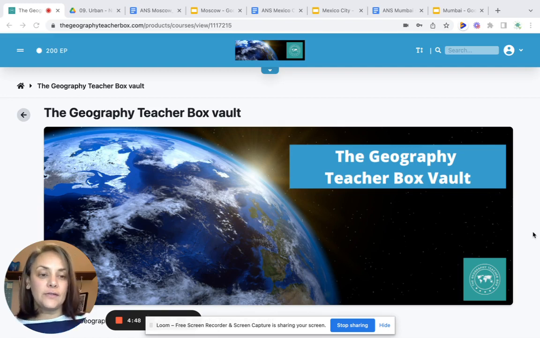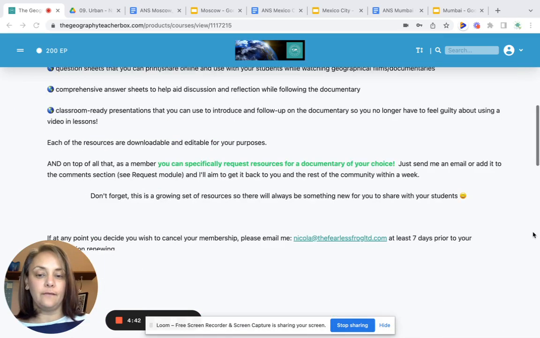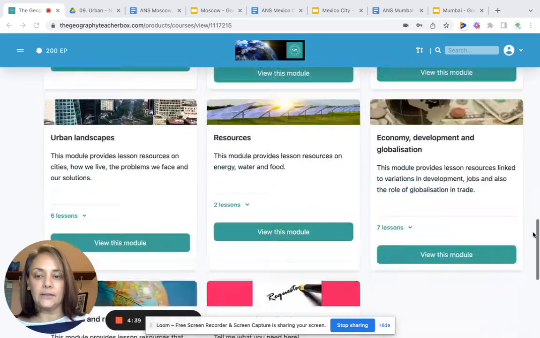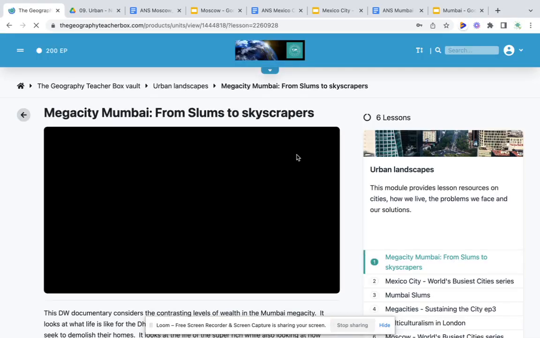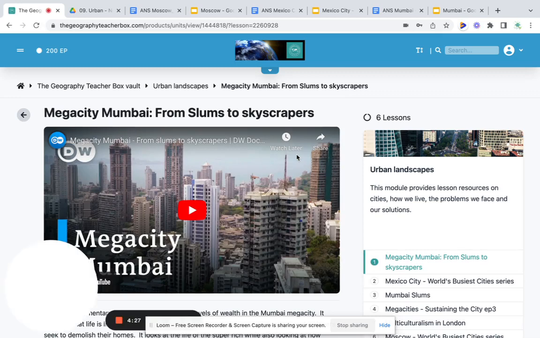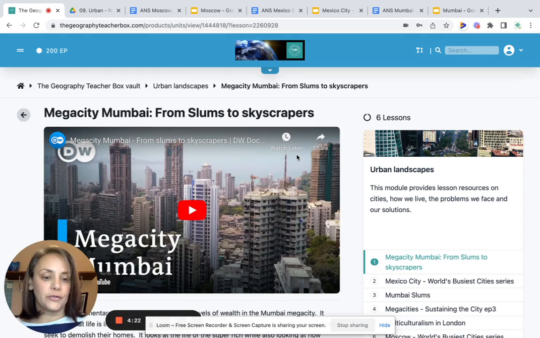So all 3 resources this month are linked into the urban landscapes. Once you've logged into the platform, if you scroll down and head into urban landscapes, which hopefully you can see here. Okay, so the 3 cities that I've looked at are Mumbai, Mexico City, and also we've looked at Moscow. So those are your 3 cities that have been added.